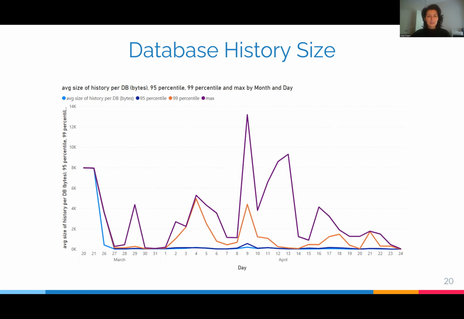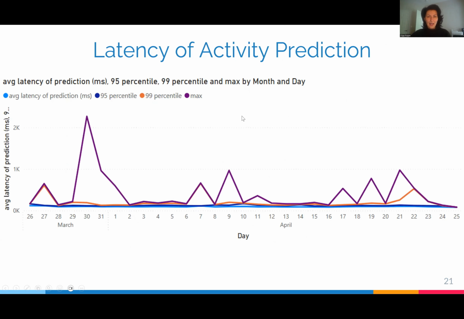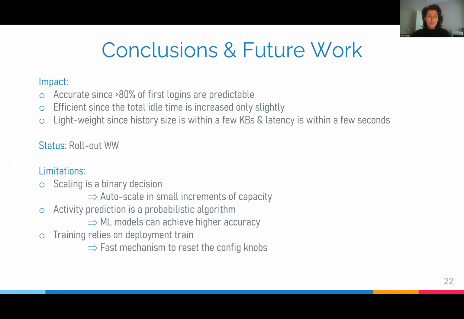The database history store stays within a few kilobytes for each database, and the latency of activity prediction stays within a few seconds for each database. Therefore, we conclude that our solution is accurate since over 80% of first logins are predictable. It is efficient since the total idle time is increased only slightly, and it is lightweight since history size is within a few kilobytes and latency is within a few seconds.